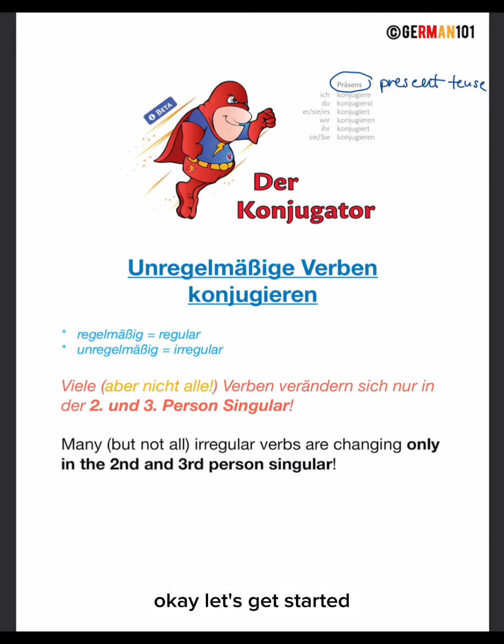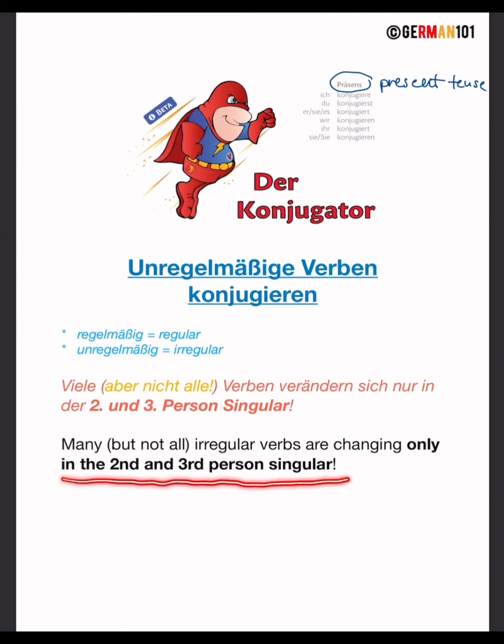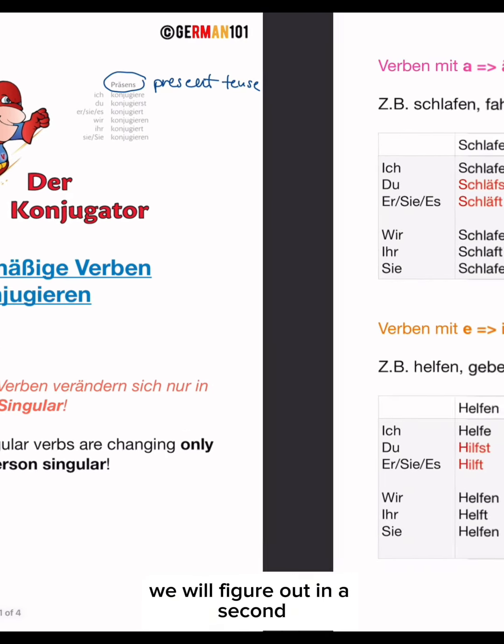Okay, let's get started. So, viele, aber nicht alle, Verben verändern sich nur in der zweiten und dritten Person Singular. This sentence means that many, but not all, irregular verbs are changing only in the second and third person singular. What I mean by that, we will figure out in a second.